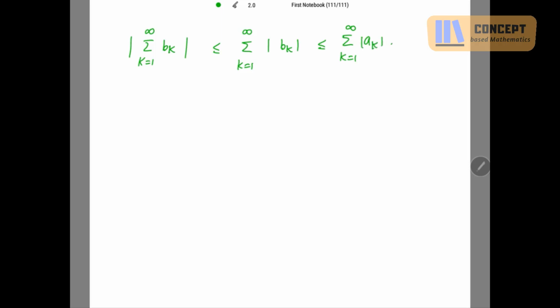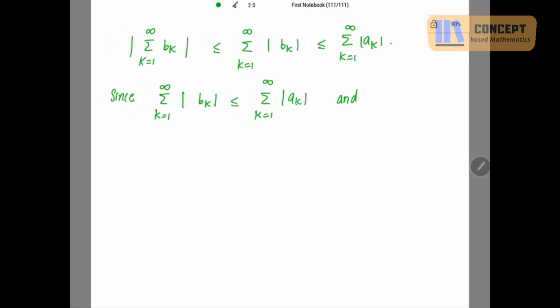Now since summation k going from 1 to infinity of mod bk is less than or equal to summation k going from 1 to infinity of mod ak, from this previous step I take these last two. Now this mod is less than or equal to this mod, and it is given that summation ak is, sorry, I'm very sorry, it is absolutely convergent, not conditionally convergent.